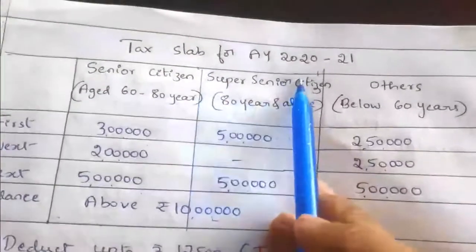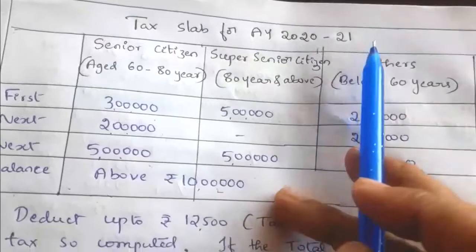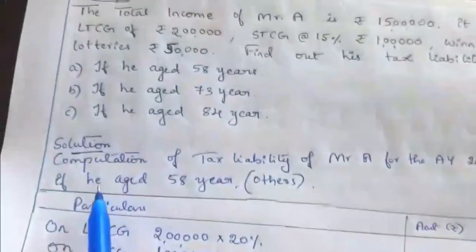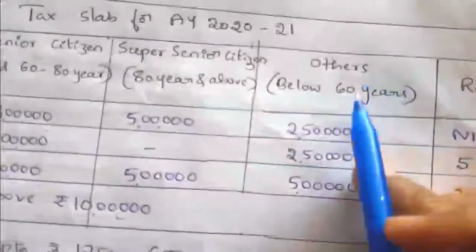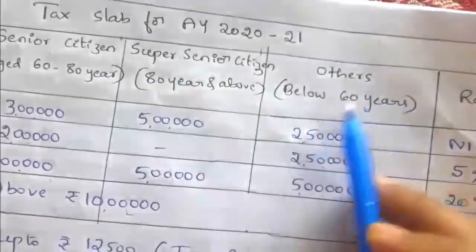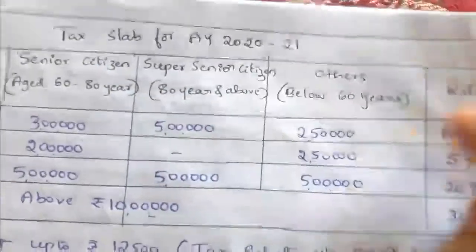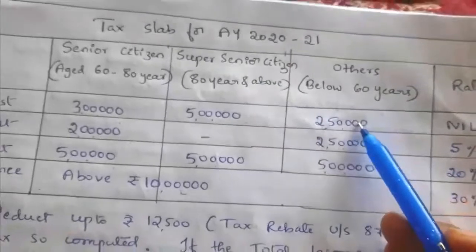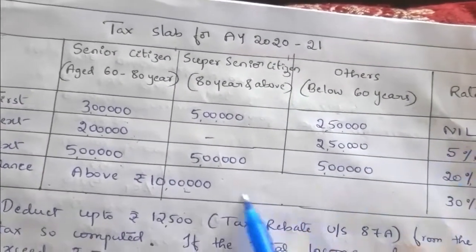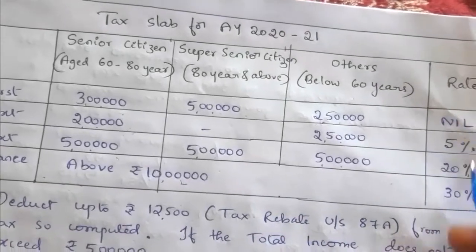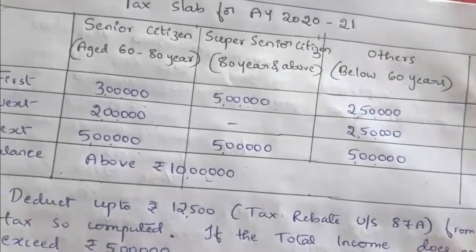So this is the tax slab for the assessment year 2020-21. In the first case, if he is aged 58 years, that is the others case. Aged 58 years means below 60 years. So we have to apply the column with 2,50,000, 2,50,000, 5 lakh and the tax rate, and 10 lakh. Okay, now we will take it one by one.